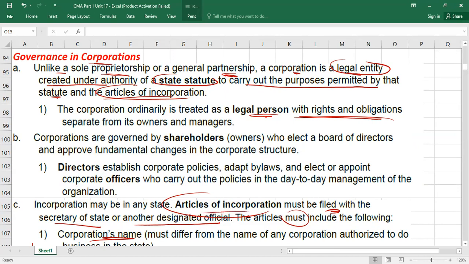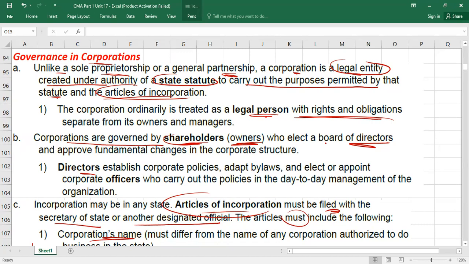Now let me tell you about shareholders and directors. Number one, shareholders. I'm talking about common shareholders. Corporations are governed by shareholders. Actually, they are the owners, and shareholders always appoint the board of directors. It means the company is owned by shareholders, but directed by the board of directors.